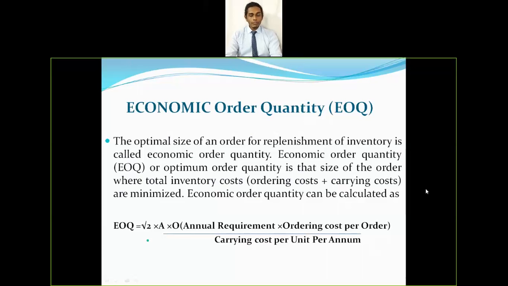There is a formula for calculating economic order quantity, and it is the square root of 2 multiplied by A multiplied by O, where A is the annual requirement and O is the ordering cost per order, divided by carrying cost per unit per annum. Okay, so we'll see a video to understand this concept better.